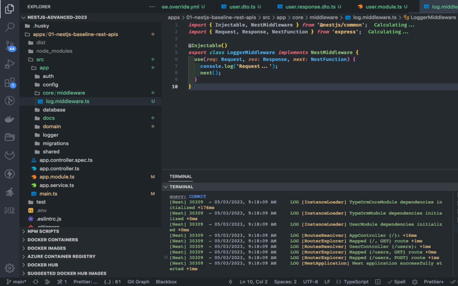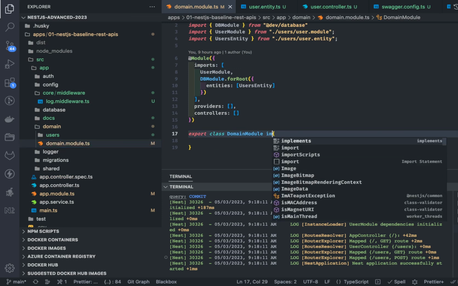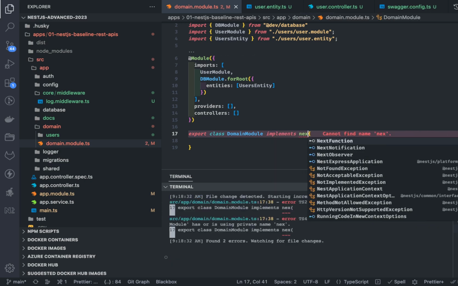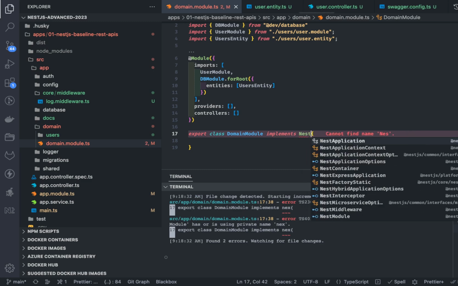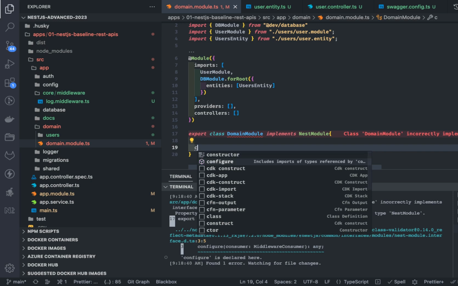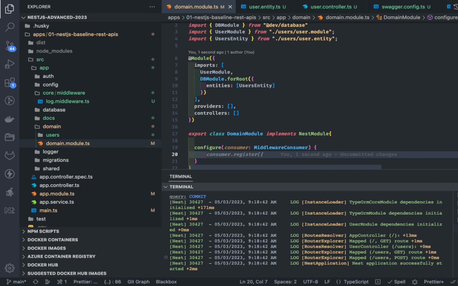And what we are doing is simply trying to log something, right? And this logger middleware can be added to your routes. How are we applying this to our main module, like this domain module? Here is our domain module. I can just implement NestModule here. So here I need to configure this. I need to add the configure method because we are adding an interface.